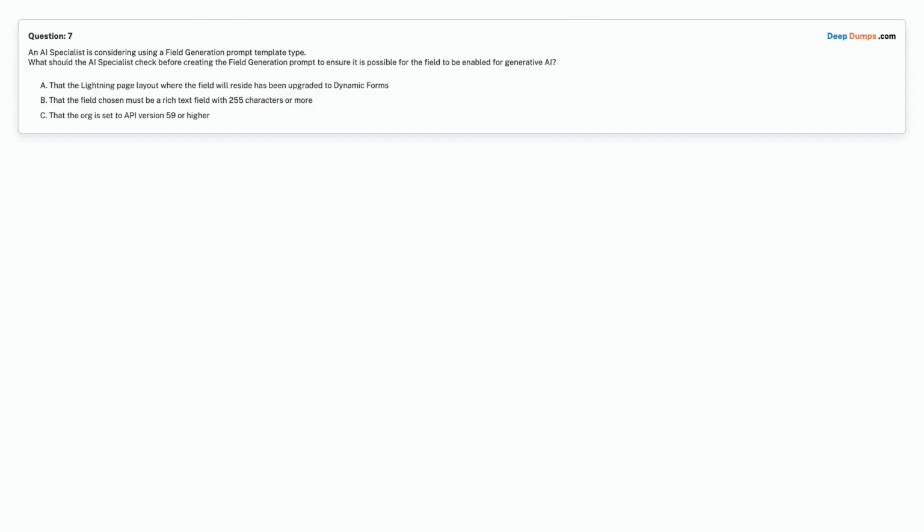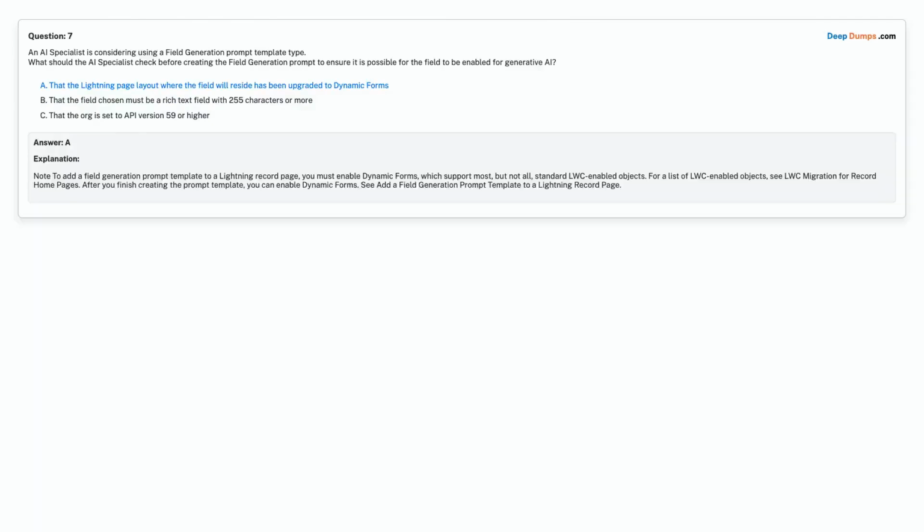Option A. That the Lightning page layout where the field will reside has been upgraded to dynamic forms. Option B. That the field chosen must be a rich text field with 255 characters or more. Option C. That the org is set to API version 59 or higher. Choose the correct answer.